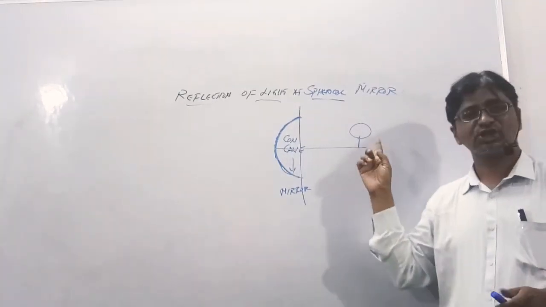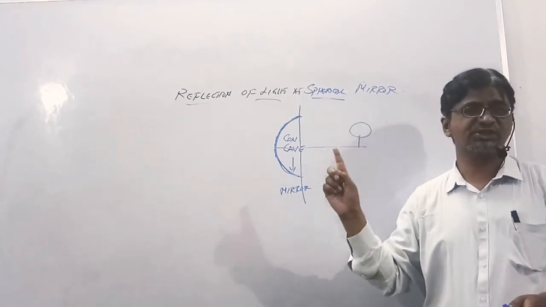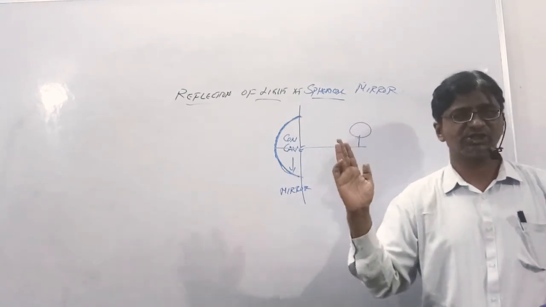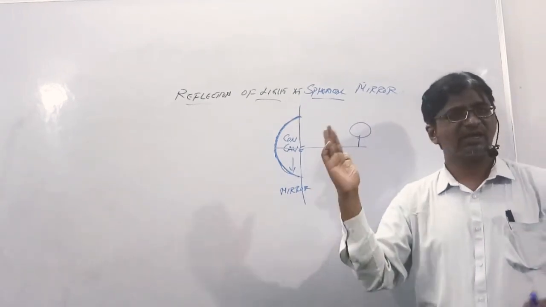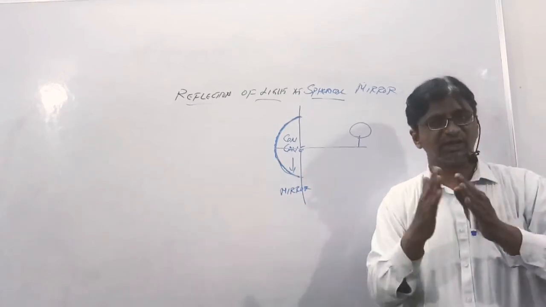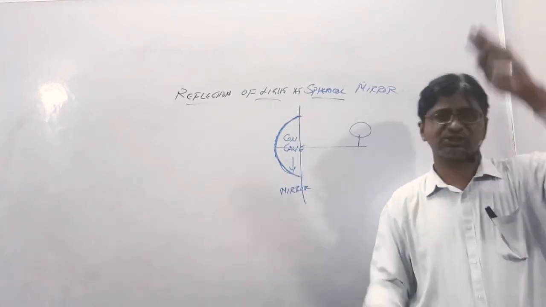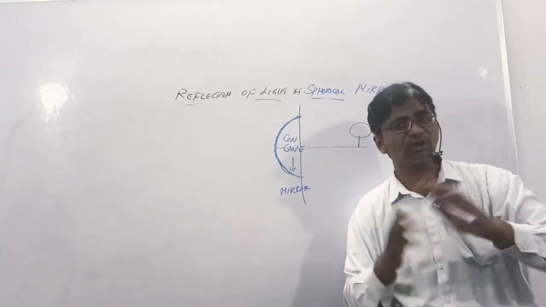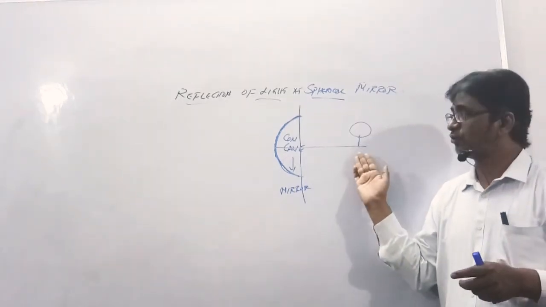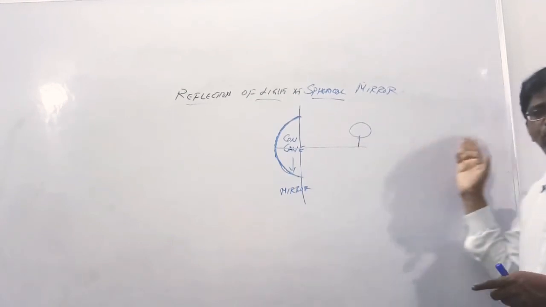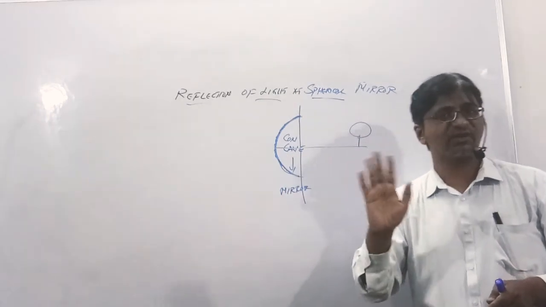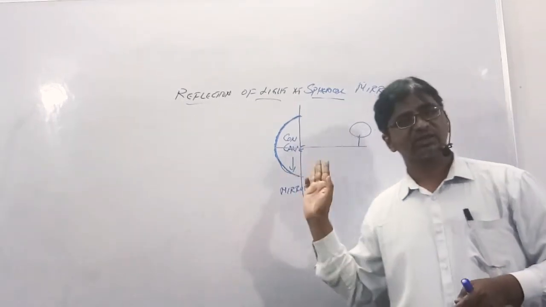Okay, the image of the body keeps on changing in a concave mirror. In a plane mirror, the image will not change. But in a concave mirror, the image keeps on changing. Either it will get increased, decreased, enlarged, or it will get small in size. All these various things keep on happening. How? Depending upon the position of the object. Where are you standing? The more you go far away, it will change. The more you come nearer, it changes. There are 5 to 6 different phenomena that we'll be studying.